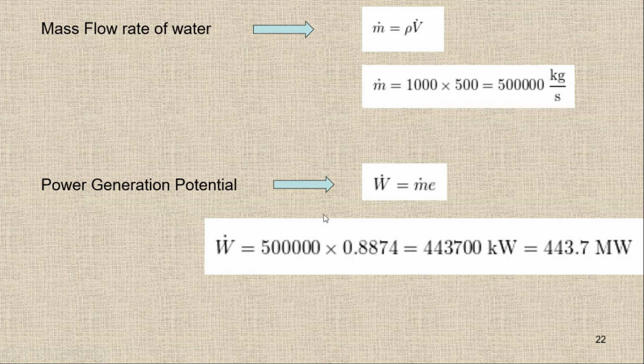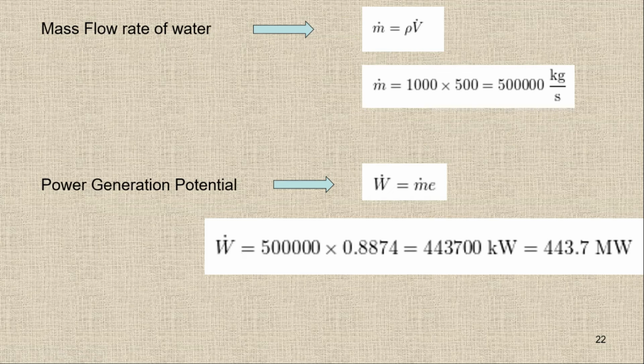You can see here this is mass flow rate and this is 0.887. This is divided by 1000 just to convert into kilo. So if you are using 887, then ultimately you will get a kilo here, or just divide by 1000 and then you can write the kilo. So this is only due to unit conversion. So mass flow rate times the energy and you will get the power potential.